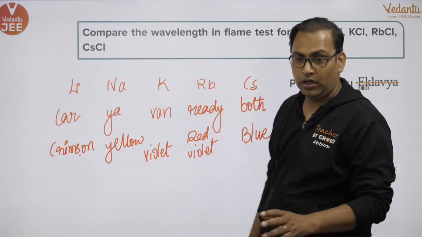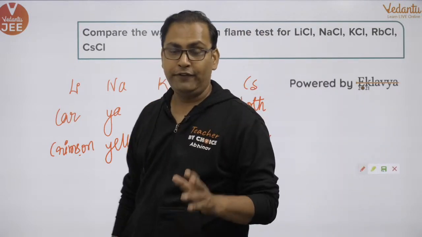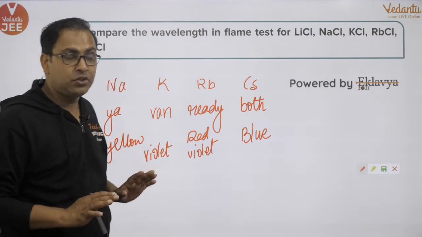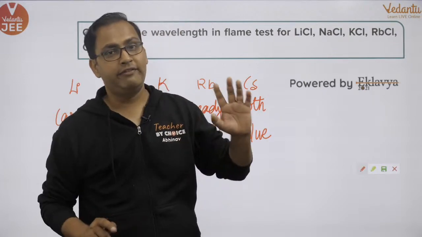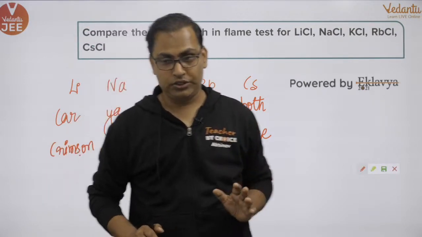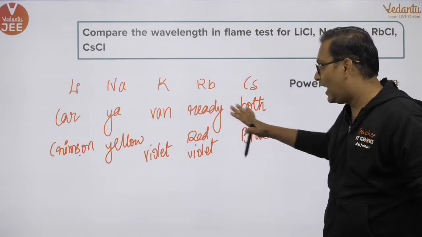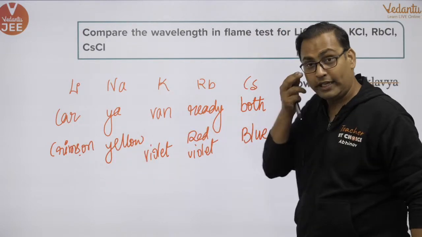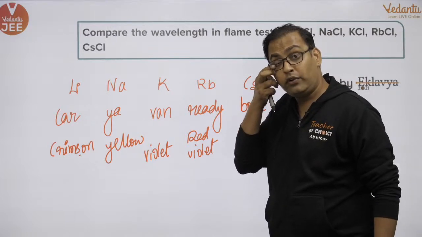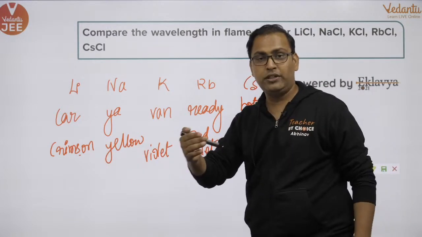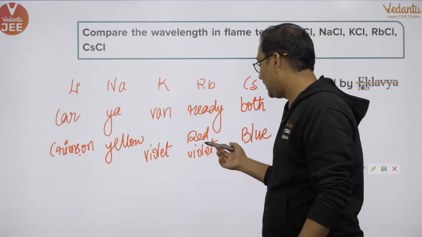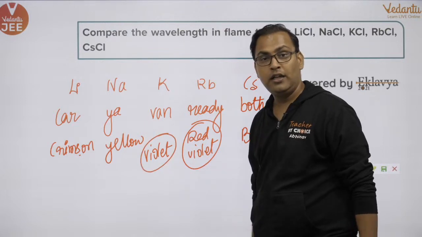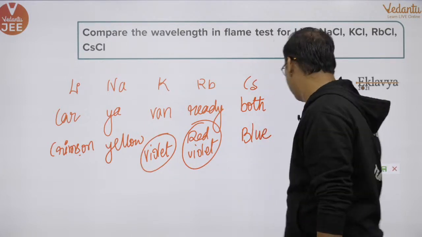Now, if you remember these colors, you can arrange them according to their wavelength. Can you remember this mnemonic? Car, ya, van, ready, both. If you remember it, these colors will automatically be remembered. Red will have the lowest wavelength and violet will have the highest wavelength. That is how you can arrange them.